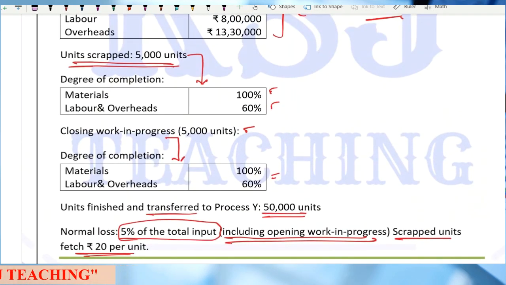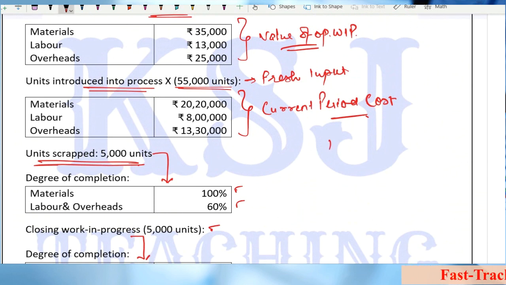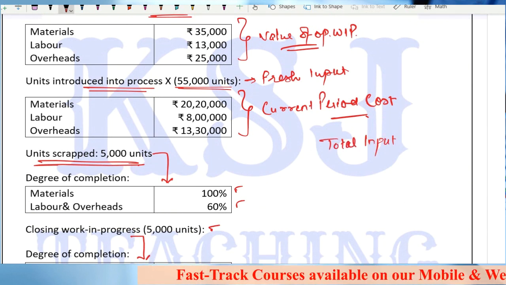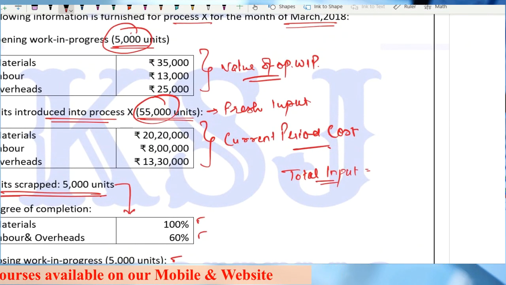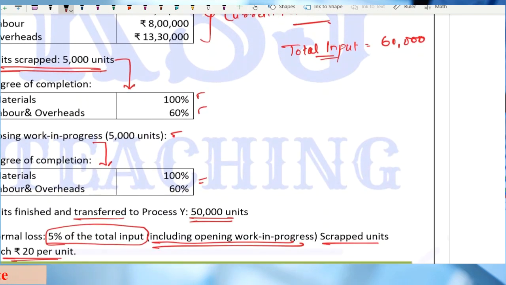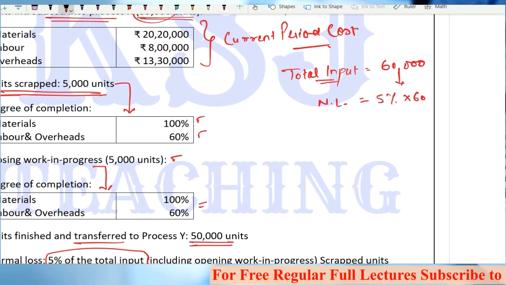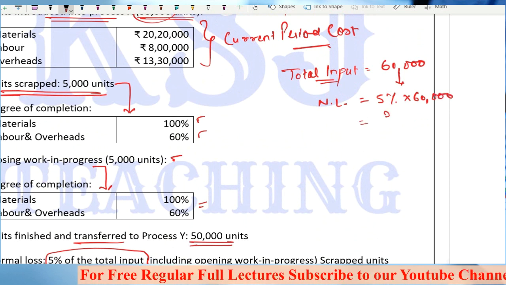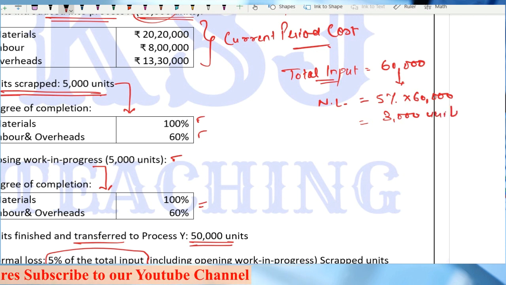Now, tell me first, what is the total input? Total input is 5,000 units opening and 55,000 units fresh. So total input is 60,000. Out of this, what is the normal loss? Normal loss is 5% of 60,000, that is 3,000 units. Clear? This is your normal loss.